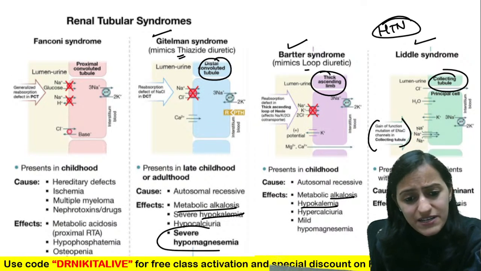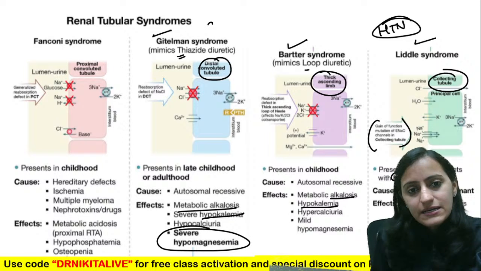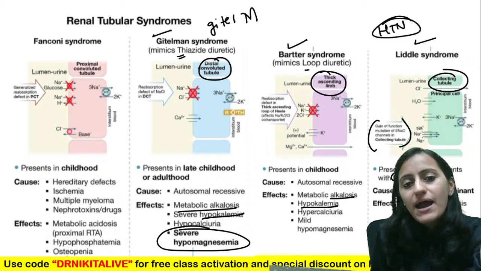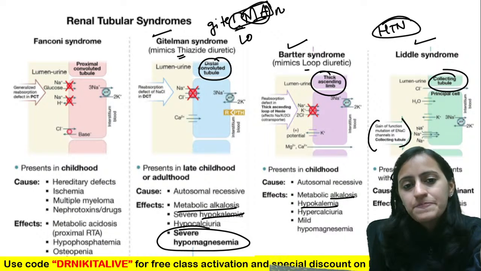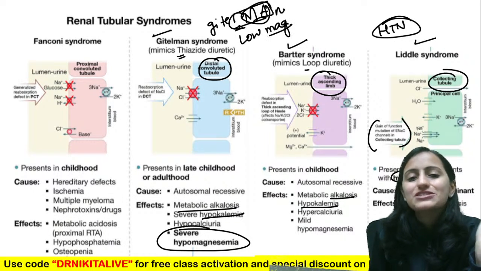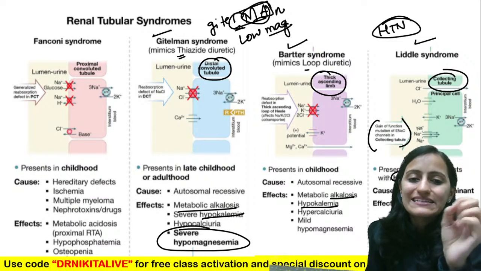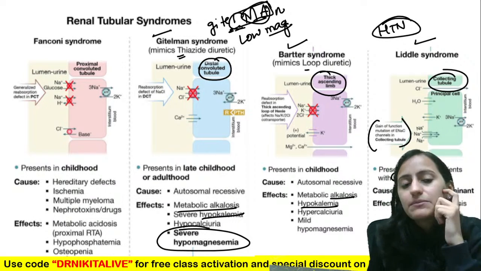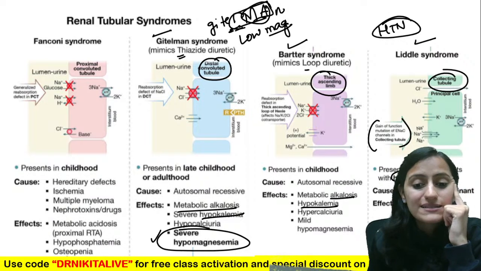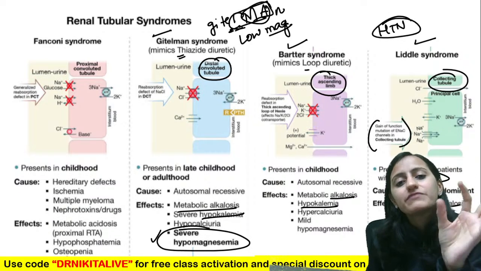Which one has severe hypomagnesemia? Remember, Gittelman's. Gittelman, LMA, it has low magnesium. Excessively low magnesium is seen with Gittelman's. So when you have severe hypomagnesemia, think of Gittelman's.